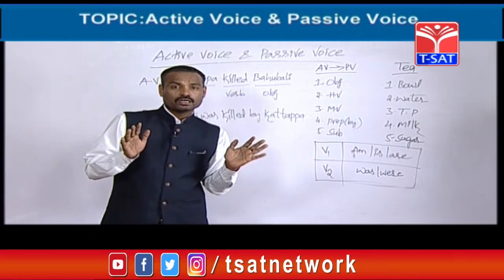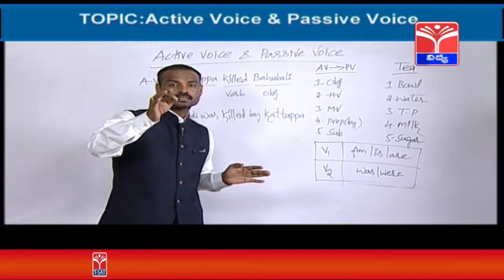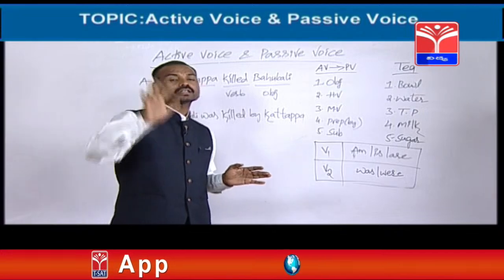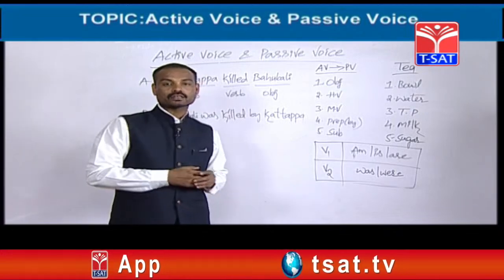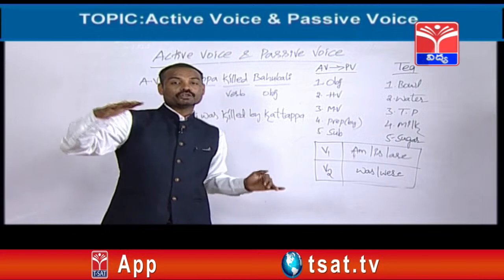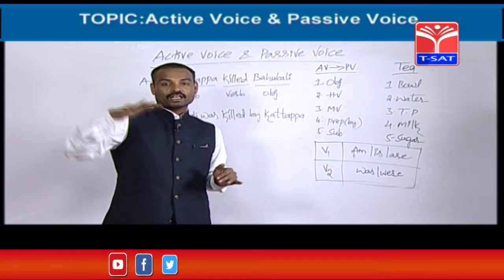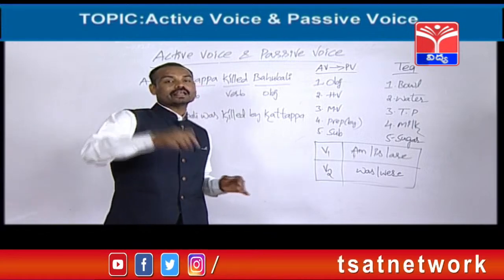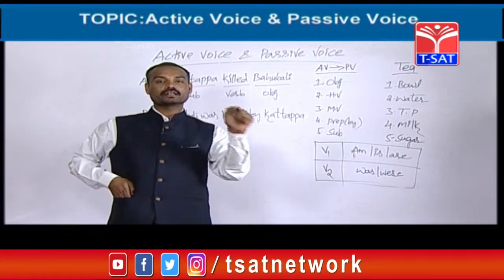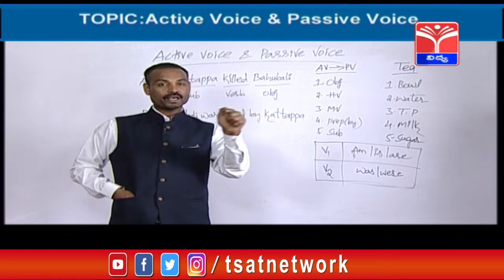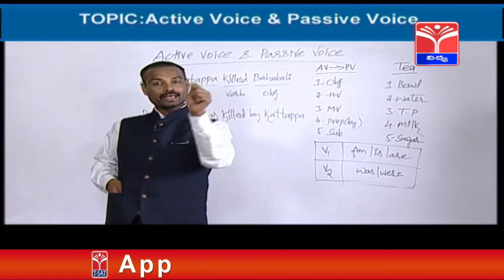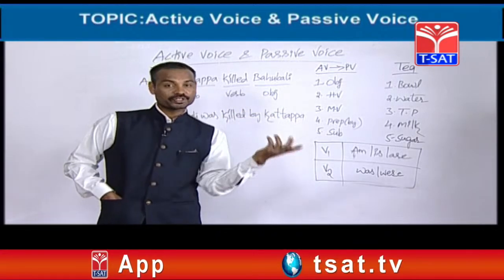Let's take one more example. Santosh has written an article. Okay. While we are learning tenses, it is present perfect tense. While we are learning activise, passivize, it is called an activise. Santosh has written an article. The passive of this active is an article has been written by Santosh.